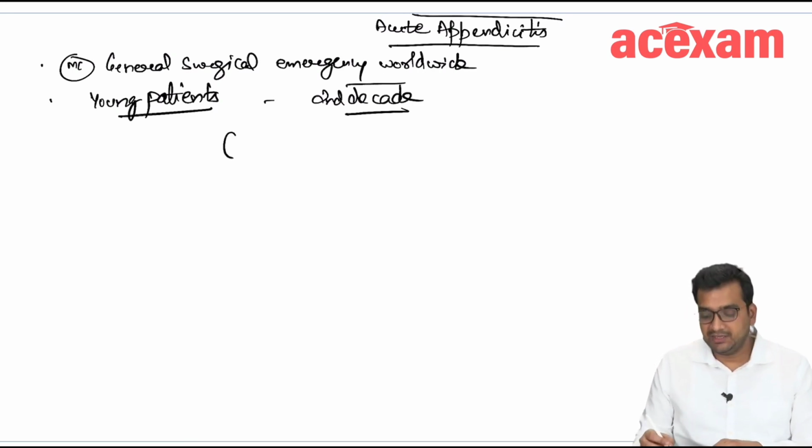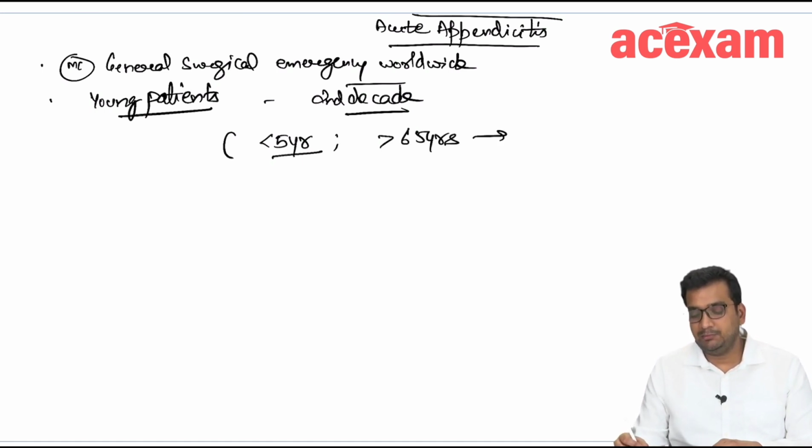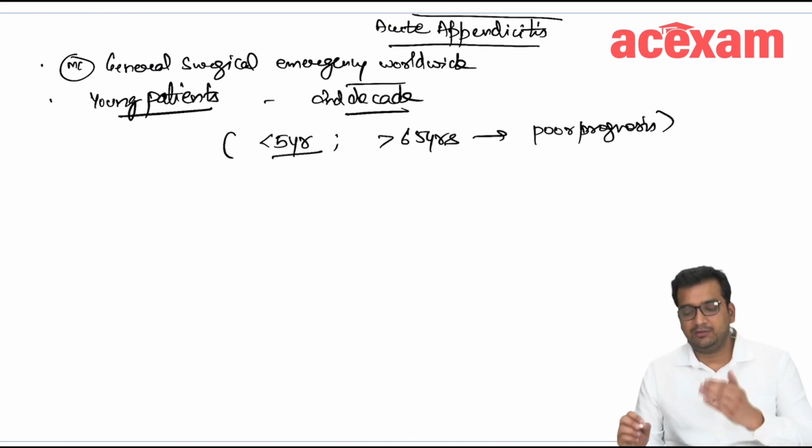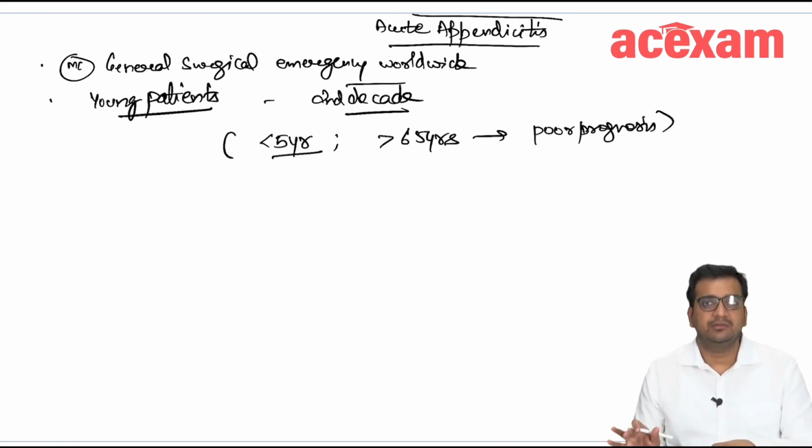But if they are seen in children who are less than 5 years of age or in old patients who are more than 60 or 65 years of age, then it is associated with poor prognosis as compared to the routine acute appendicitis which is seen in young patients, due to the delay in diagnosis and all.